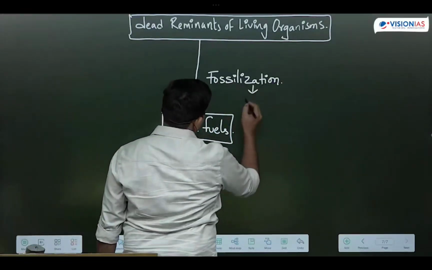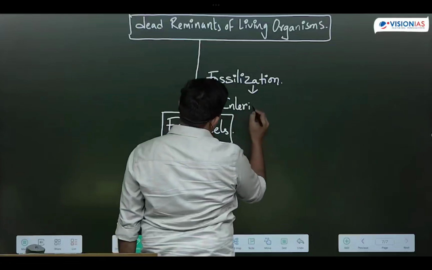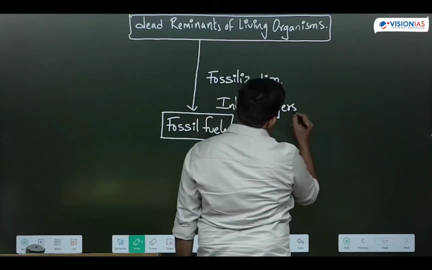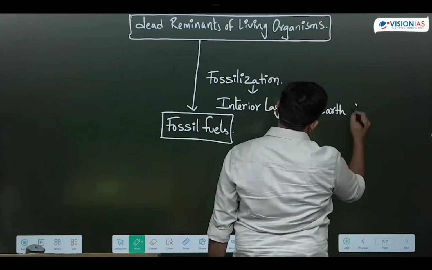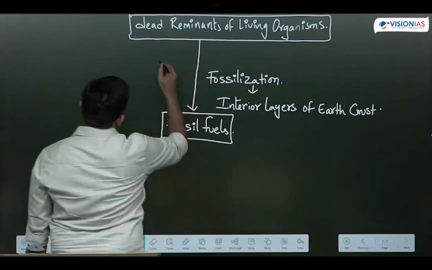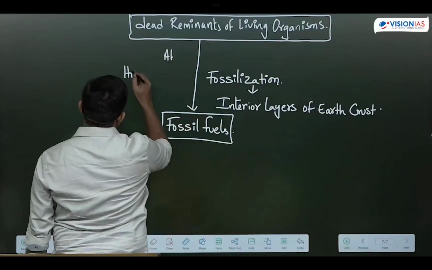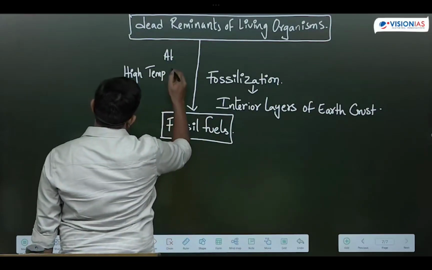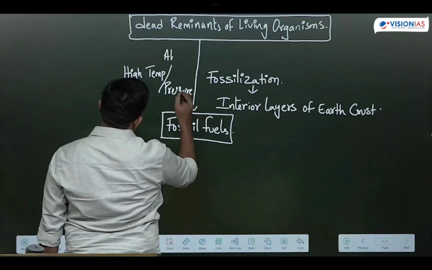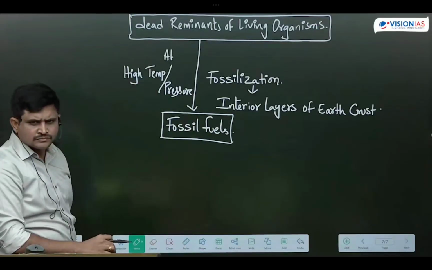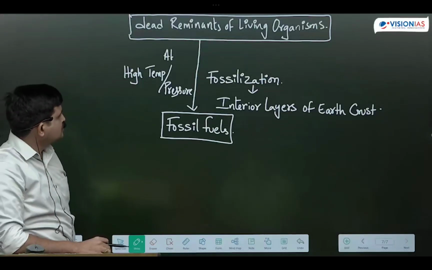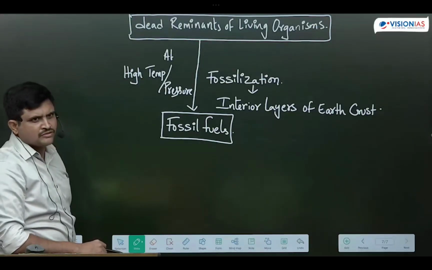This fossilization takes place in the interior layers of the earth crust, at high temperature and pressure. Got it? At high temperature and pressure, in the interior layers of the earth crust, fossilization takes place. That we call fossil fuels.